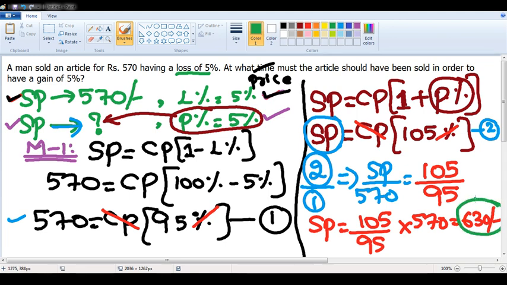But if you are using this method, you need to memorize two formulas, which is a waste. You are not interested in memorizing formulas and solving via formulas. We are not interested in such kind of methodology. So we will implement a different methodology where we can get the same answer of 630 rupees. I hope it is clear, sir. Instead of memorizing two formulas, SP is equal to CP into 1 minus loss percent and SP is equal to CP into 1 plus profit percentage, let us eliminate the usage of formulas and solve it in a different method.